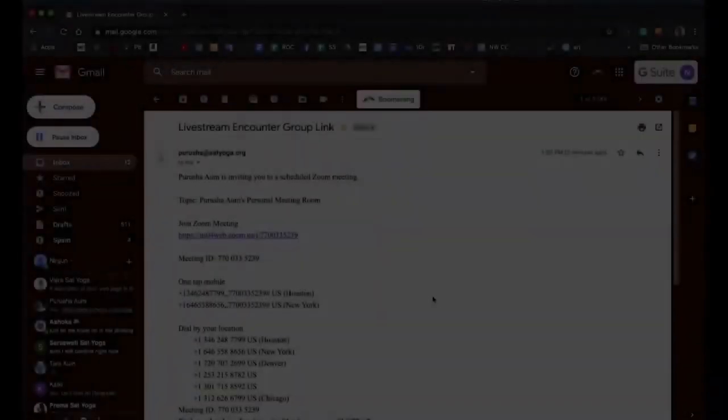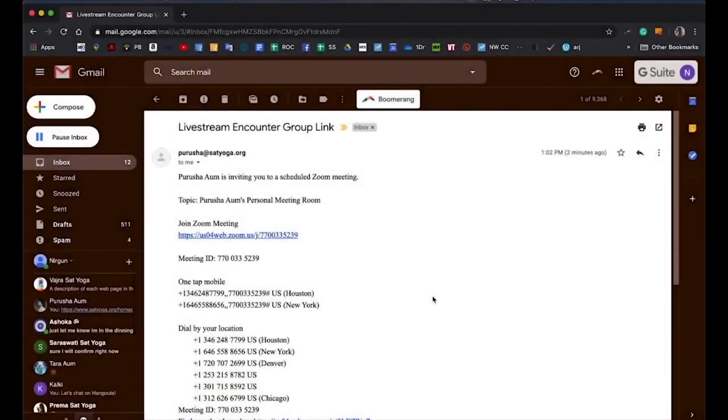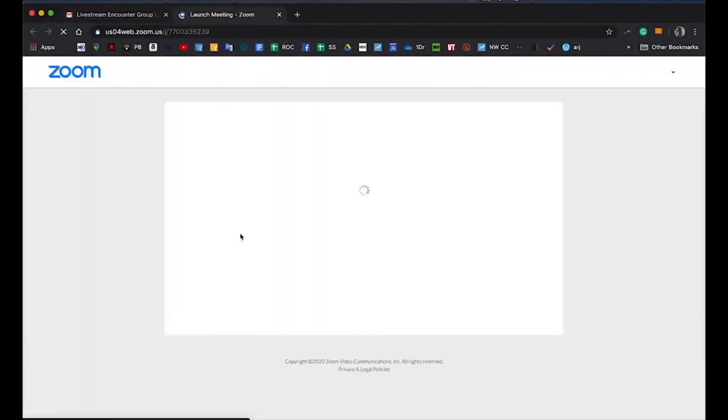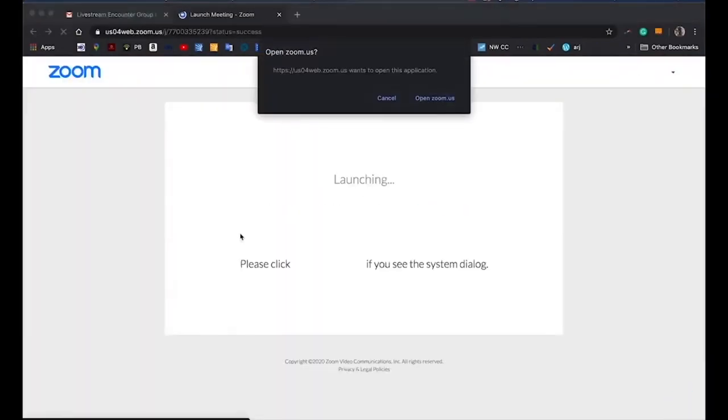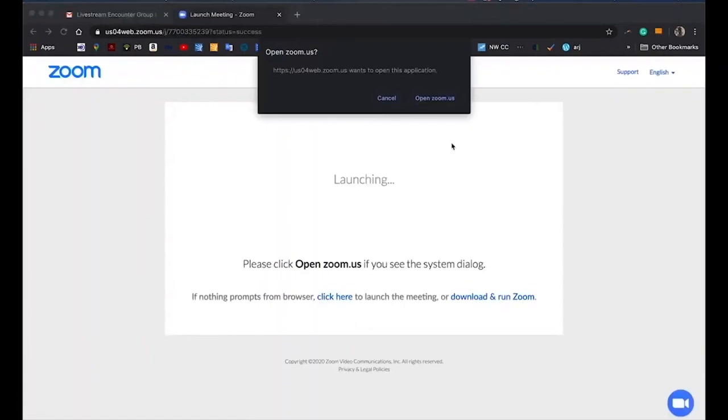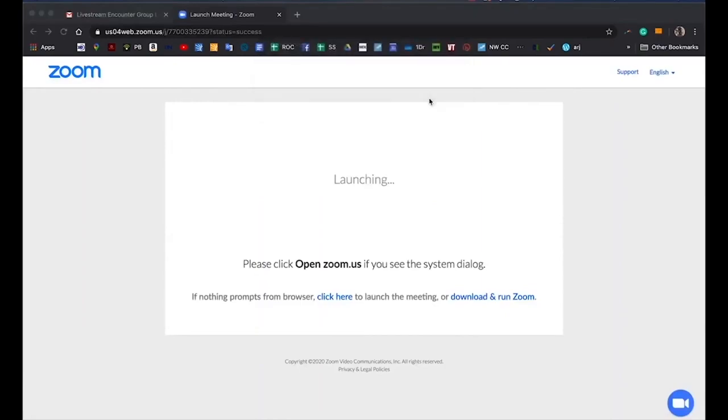Let's take a look at Zoom and see how we'll meet together for the encounter groups. You'll see an email just like this from me. Go ahead and click on Join the Zoom meeting, and you'll be either taken to download the program if you don't already have it installed, or you can go ahead and follow this prompt to open it.